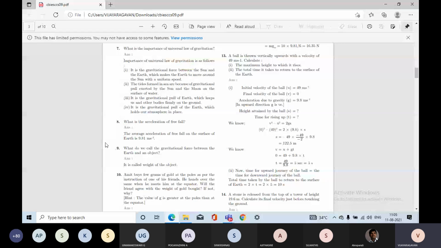Is the answer correct here? Tell me whether this is wrong or right. Actually a mistake has happened here. What mistake has happened here? Who can find this mistake? Tell me.